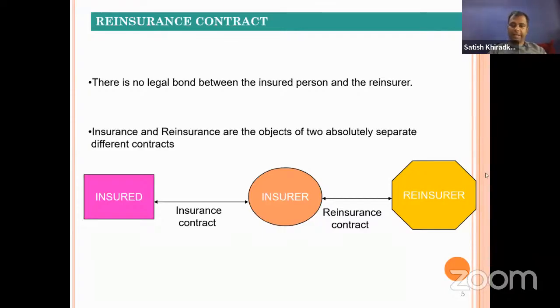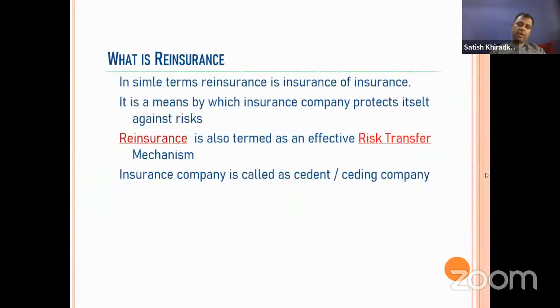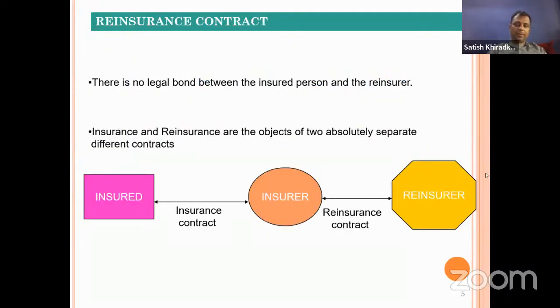And then again, there is one more thing. This is called co-insurance. Please note that co-insurance is also different from reinsurance, because sometimes we get confused between these two things. We think that co-insurance and reinsurance are the same.